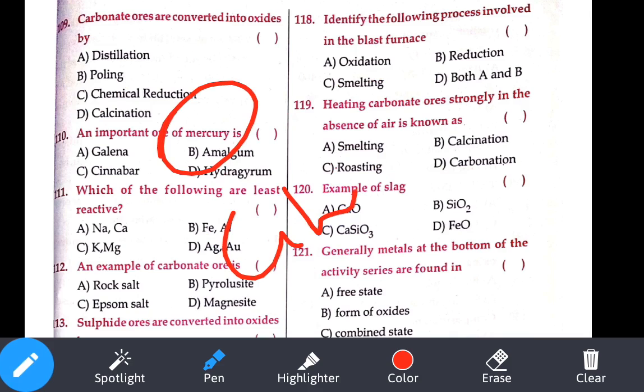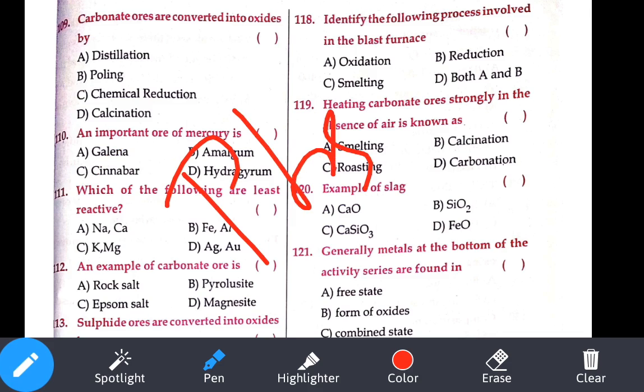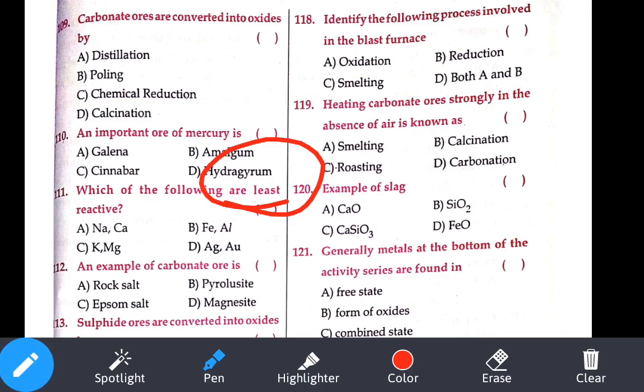Which of the following are least reactive? Least reactive means which will not react, which is present in the free state. Free state are what? Gold. Where is the option? Yeah, gold, silver. Option D is our answer.